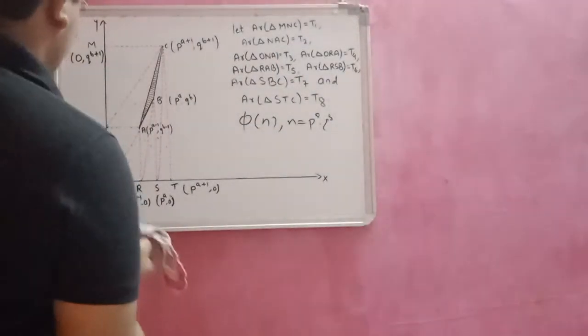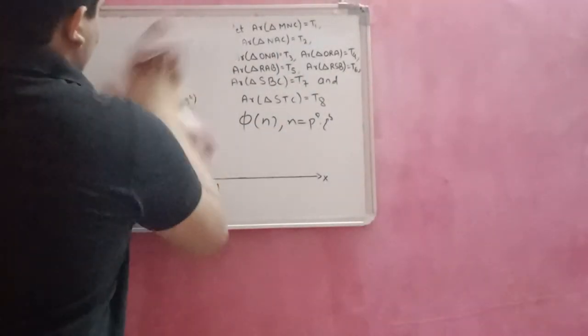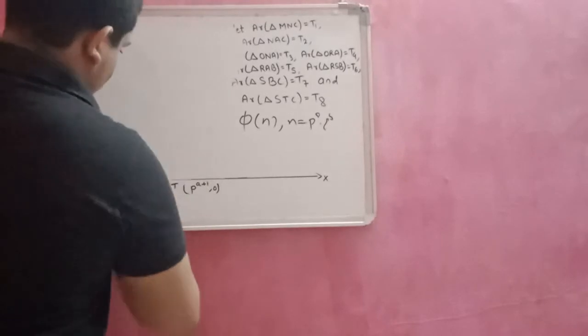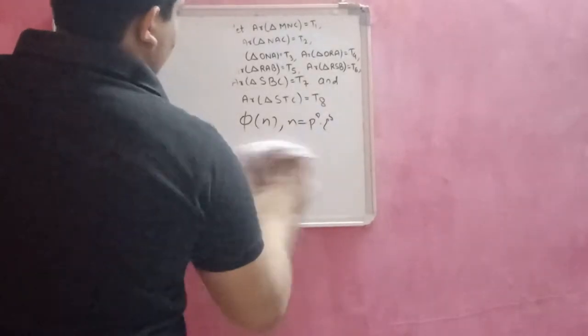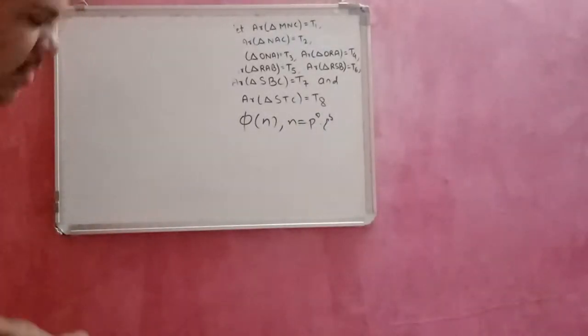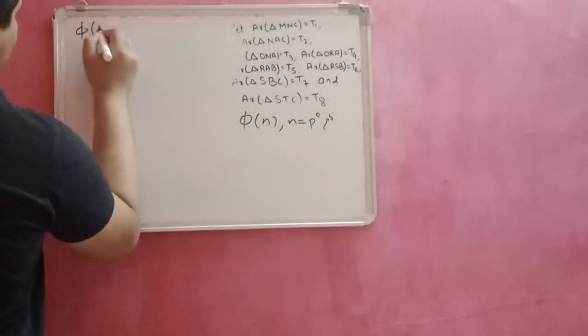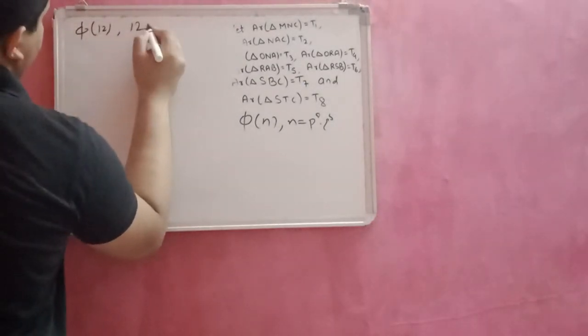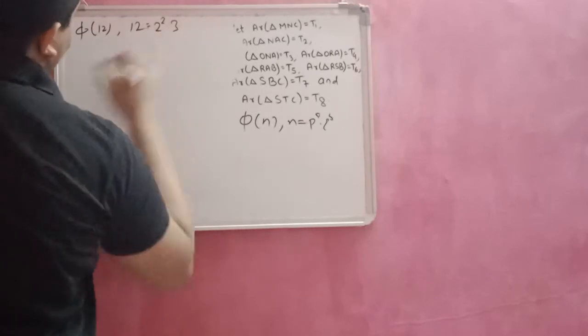For example, phi of 12. 12 can be written as 2 squared into 3.